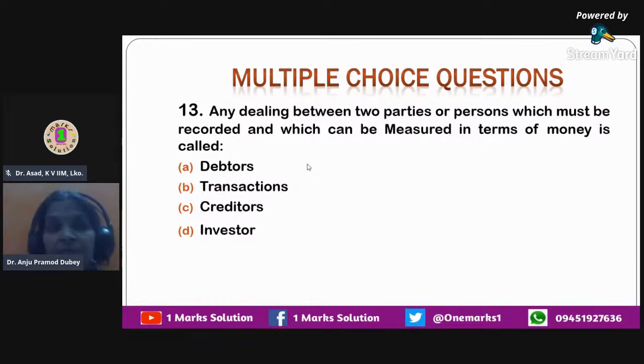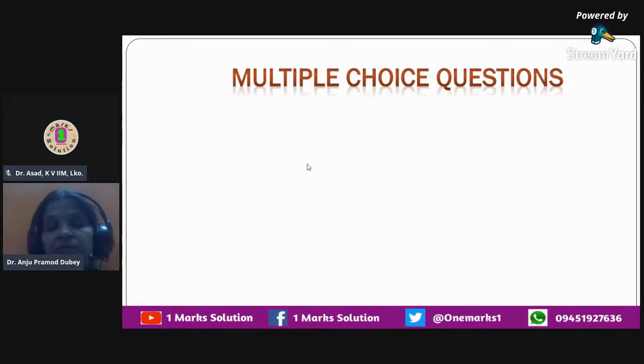In a transaction, two or more parties are involved. One party is the party which is offering the goods or services, and the other party is buying those goods or services. So there is an offerer and there is an acceptor. That way, transaction is the dealing. Transaction is called the dealing over here. So that's the right answer.